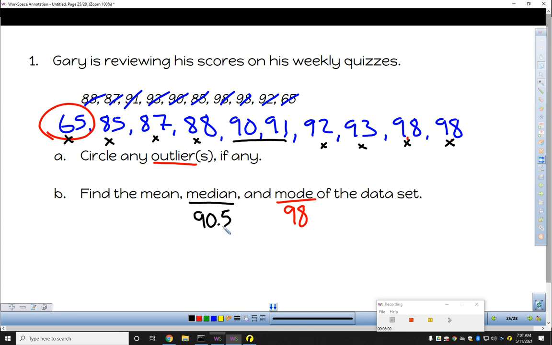And so then the mean, we're going to add all of them up and then divide by 10, the number of points in our data set. I added all of these values up on my calculator. I got 887. There are 10 weeks in this particular data set, 10 quiz scores. I divided by 10. I got a mean of 88.7. If any of these things aren't sitting right, please come and see me.